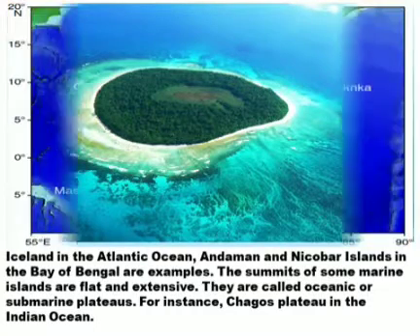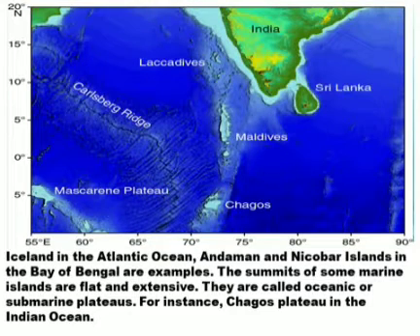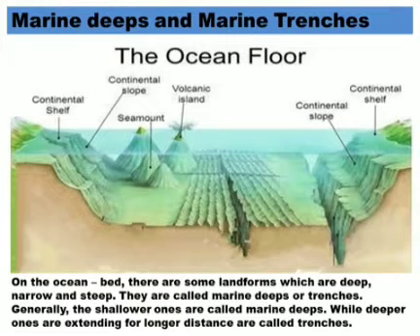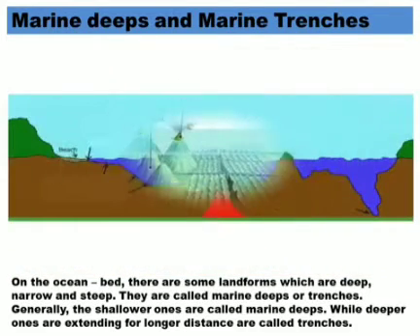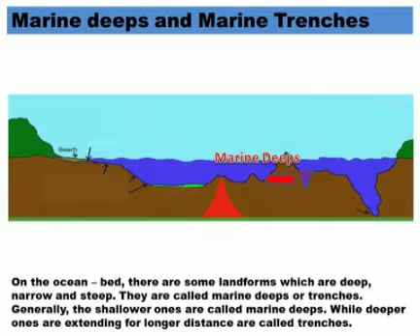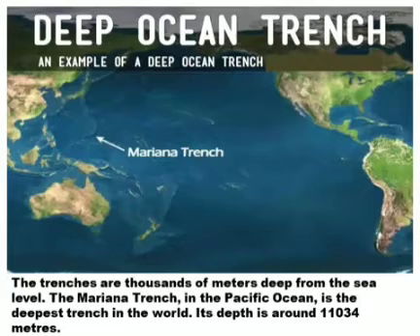Here you can see in the picture the places that are shown as instances. Then the marine deeps and marine trenches. On the ocean bed, there are some landforms which are deep, narrow, and steep. They are called marine deeps or trenches. Generally, the shallower ones are called marine deeps, while the deeper ones extending for longer distances are called trenches.